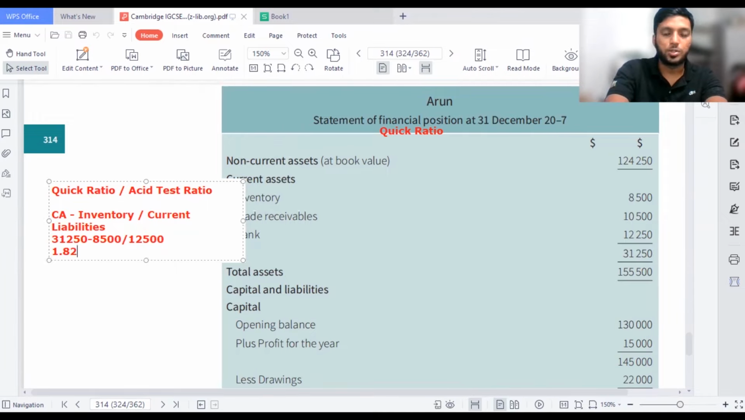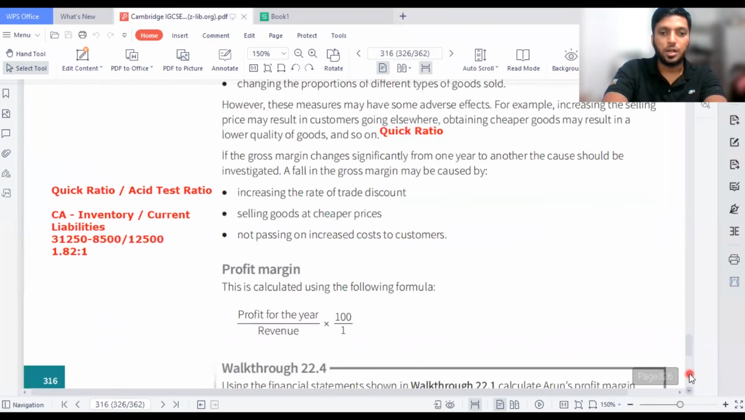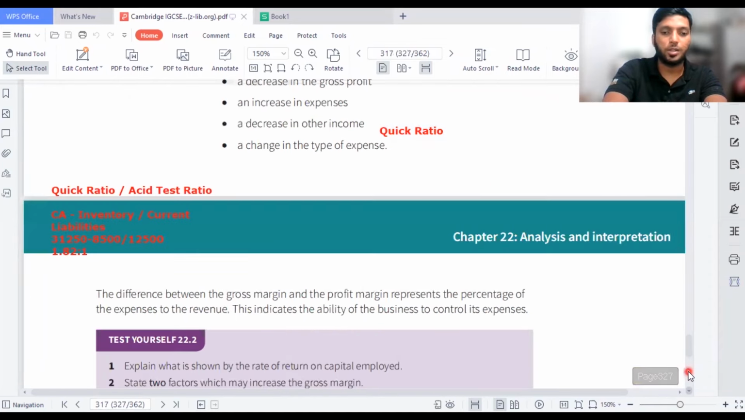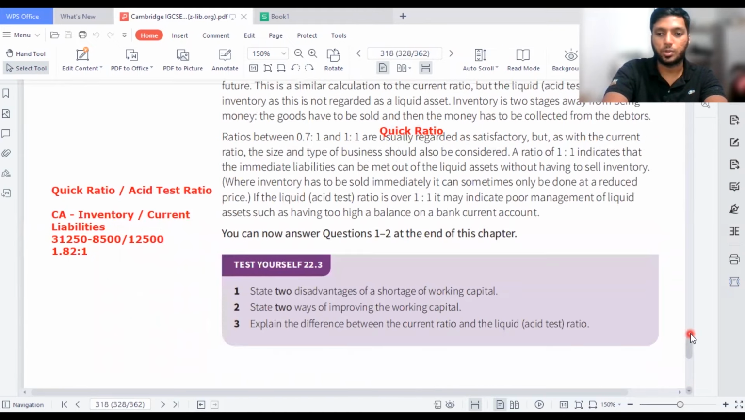So now 1.82 to 1 is also above the benchmark. Again, the business is doing great. Let me explain. Again, there's a benchmark for the liquidity ratio. The liquidity ratio, quick ratio, and current ratio should be shown in this particular way. All the ratios are shown in a different way, so you should always be careful when you calculate this type of ratio.